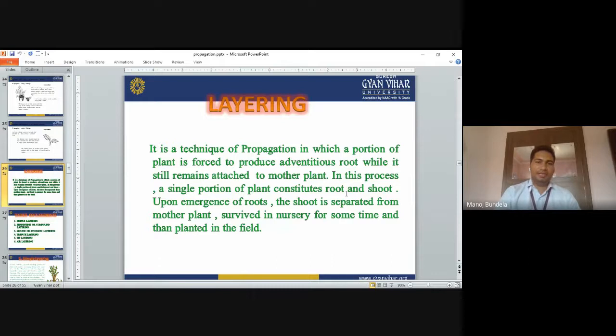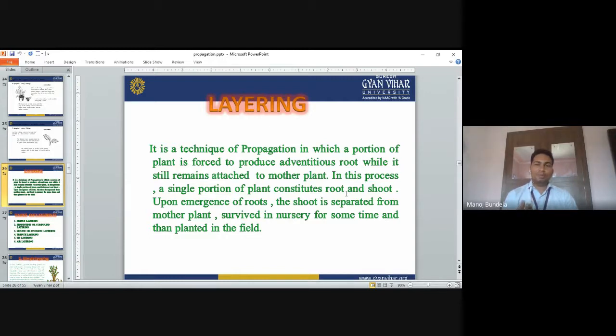Next is layering. It is the technique of propagation in which a portion of the plant is forced to produce adventitious roots while it still remains attached to the mother plant. In layering, we select any branch of the plant, bend it, and cover it with soil.